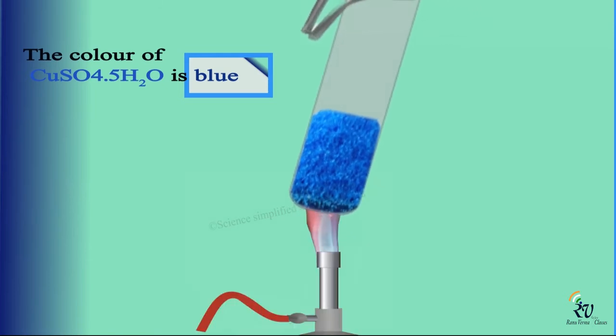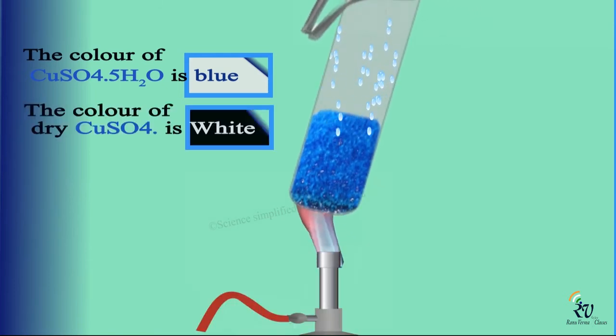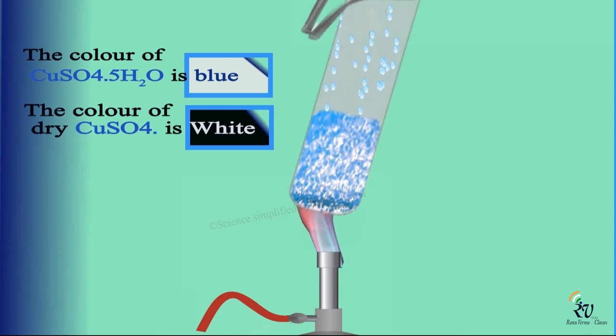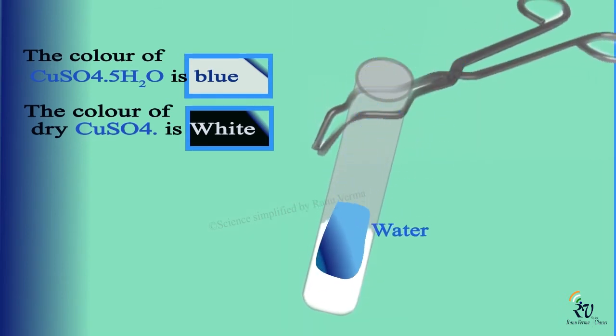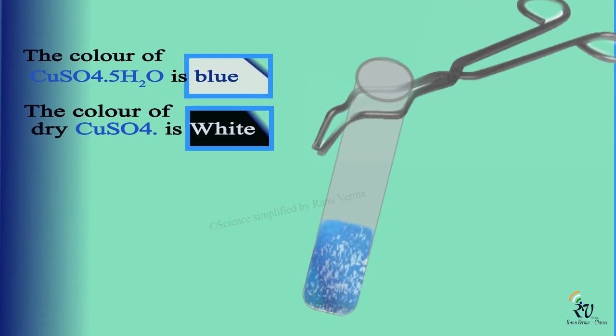When we heat the salt, the water of crystallization evaporates, which you can see on the surface of the test tube wall. Now dry copper sulfate becomes white. On adding water, the blue color of copper sulfate crystal is restored.